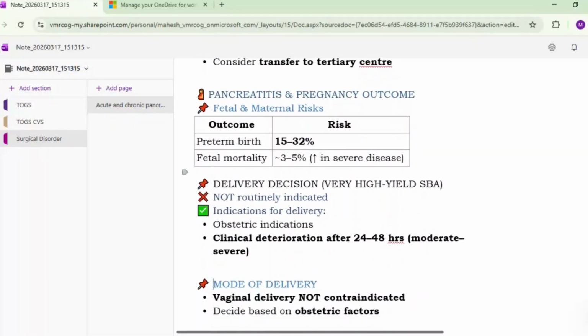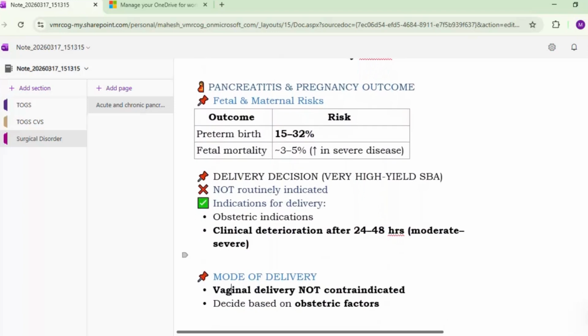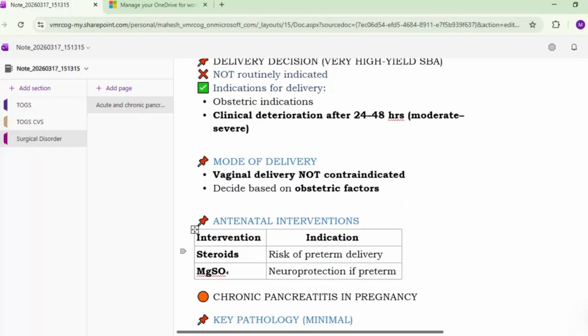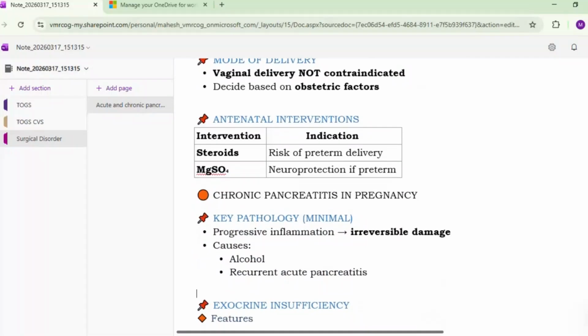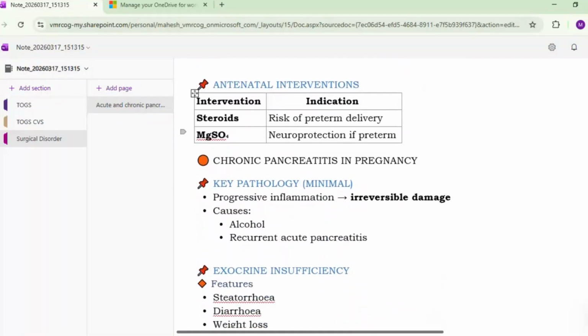Coming to the pregnancy outcome and pancreatitis. Preterm birth incidence is around 15 to 32%. Fetal morbidity is around 3 to 5%. Delivery decision: vaginal delivery is indicated. So cesarean section is only for obstetric indications. So clinical deterioration after 24 to 48 hours or moderate to severe disease, then only go for delivery. Okay, otherwise conservative management. Mode of delivery: vaginal delivery is not contraindicated. Decide based on the obstetric factors. Then antenatal interventions such as steroids will be required, and magnesium sulfate for neuroprotection.